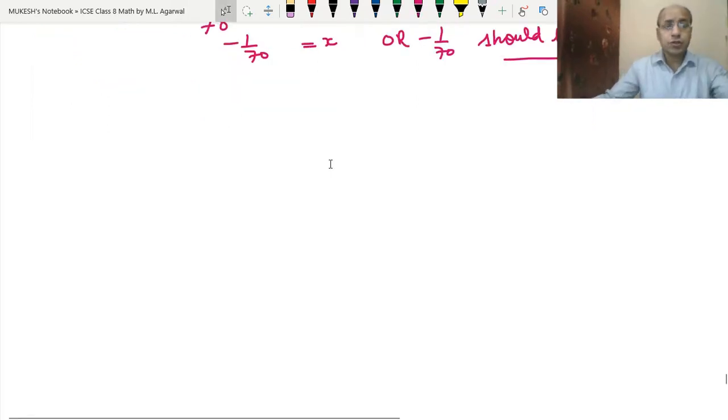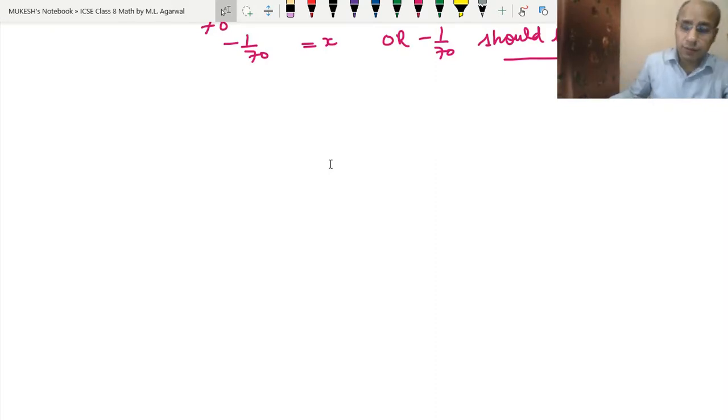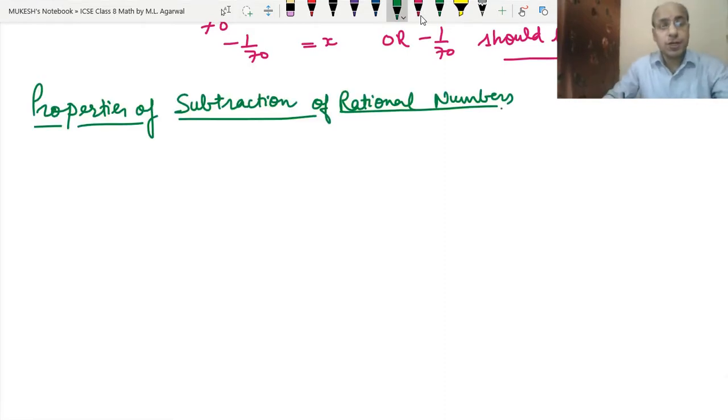Okay, so now students, we will study some properties of the subtraction of rational numbers, as we had studied in addition also, like closure property, commutative property, associative property. Okay, the inverse will not be here. So we will study the properties of the subtraction of rational numbers. What are these properties that we will study here? The first is the closure property.